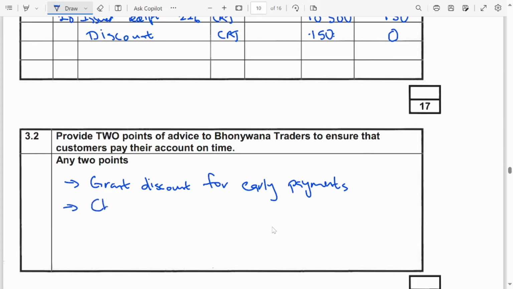And then another one, charge interest for overdue accounts. Or you can also say that send reminders to the customers so that they can pay in time. So those are the things that you can say.